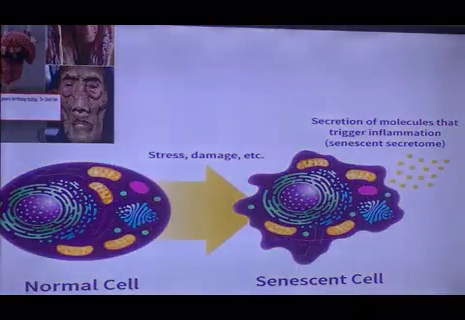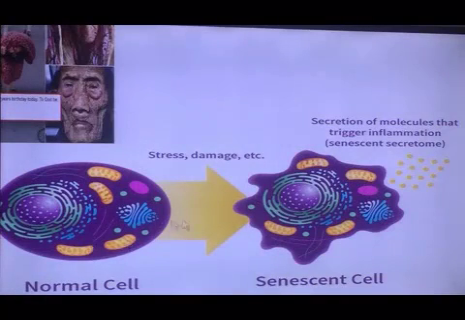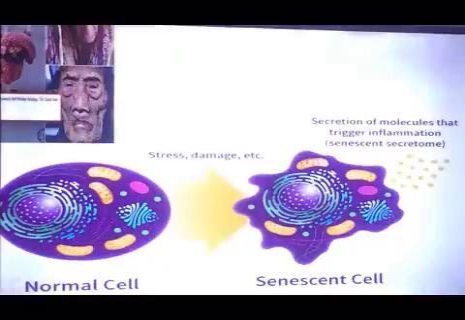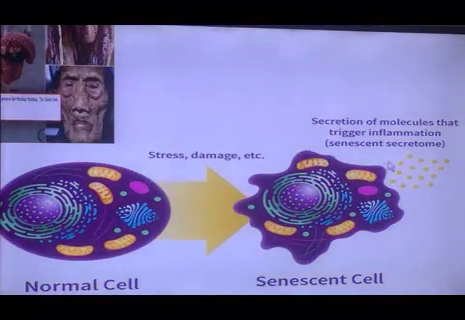Senescence. Here you can see that this is a normal cell and this is a senescent cell. This is a process in which, actually, this is the normal cell. We know that the RBC contains no nucleus, so it cannot make its copy, and that's why its lifespan is very short. It is 120 days. When it cannot make its copy and becomes old, the cell membrane becomes wrinkled.